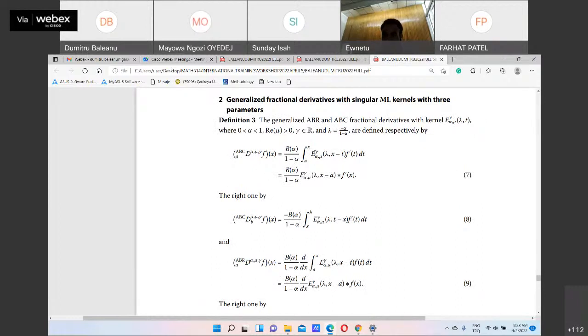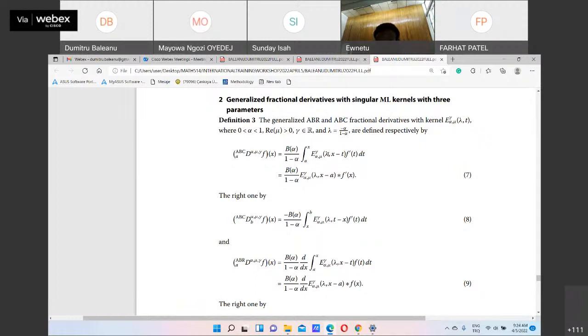So we have now not one single parameter like we have in the classical ABC. Now we have three parameters, and this kernel is singular at the origin. So when x goes to a, there is no operator, a equals 0.